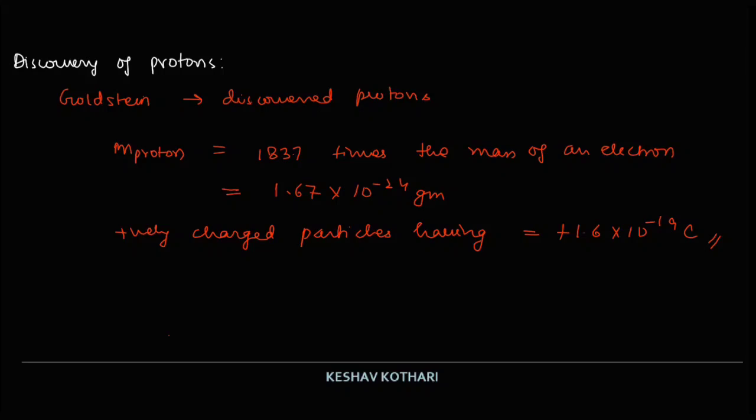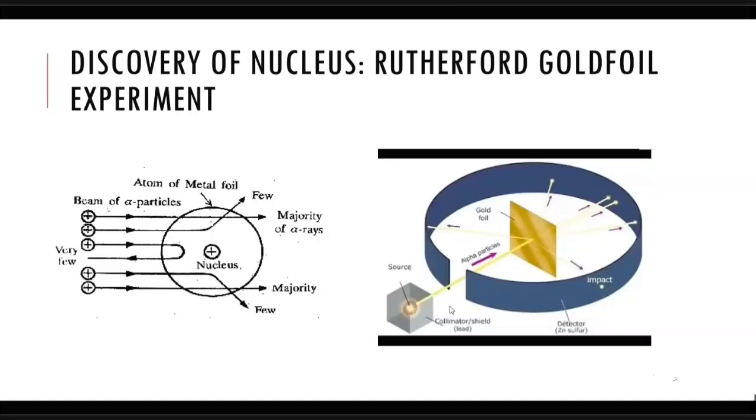Now post this comes the discovery of the atomic model by Rutherford. In the gold foil experiment, from a source, alpha particles are striking a gold metal plate.